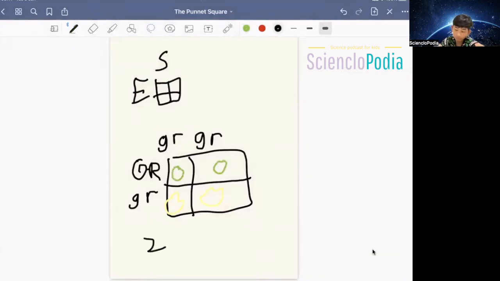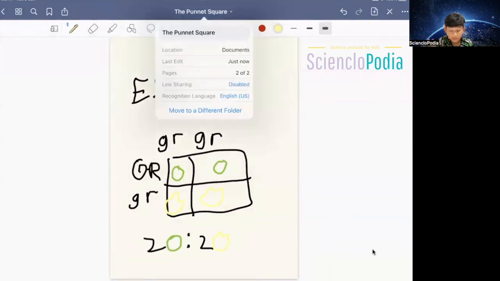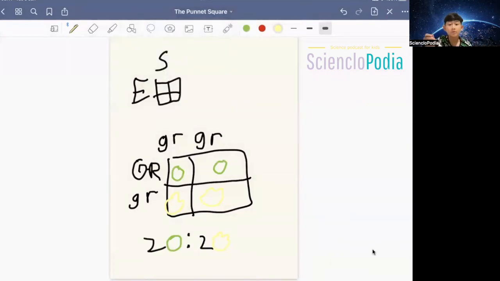For every 2 green round peas, this is an approximation, there are 2 wrinkly yellow peas. So that's the Punnett Square. I'll put a link to my sources. I hope you enjoyed this.